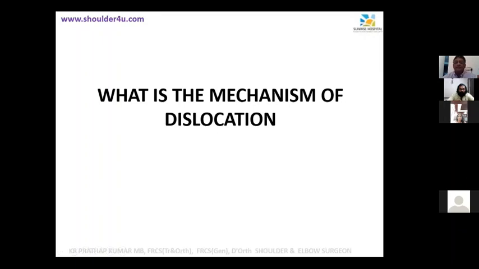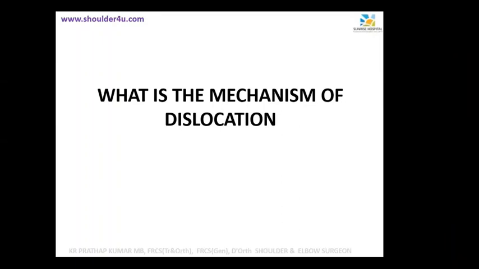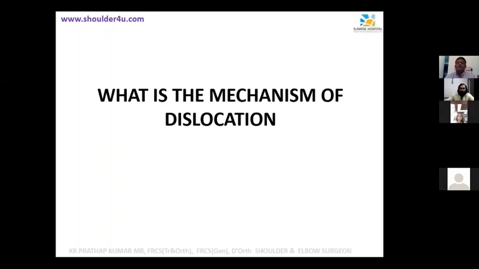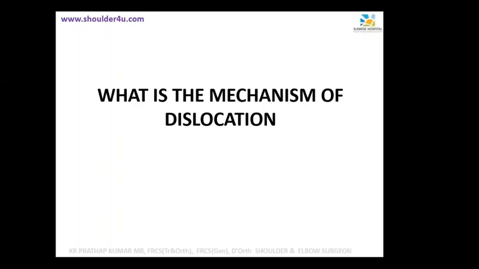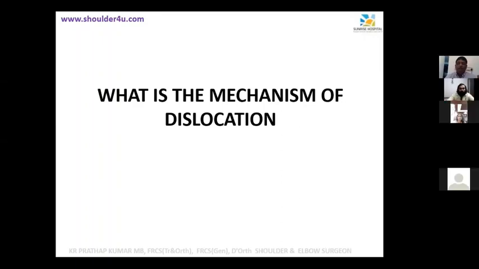So what is this mechanism? Who is next in line? Can somebody volunteer? Is Vivek there? Or Anil Senior there? What is the mechanism of injury? Fall on outstretched hand. But how does it happen? Axial falls on the joint.